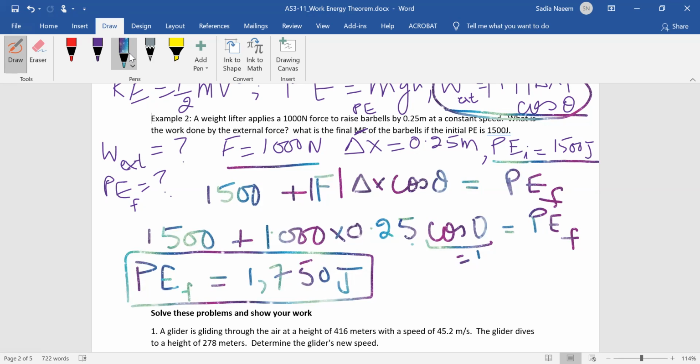One way to think about that is this. The weightlifter started with this initial potential energy. So obviously they didn't start at the ground level. They were holding the barbell maybe close to the knee level. Then they did work. By doing work, they added energy. How much energy did they add? This is equal to the work done, which is about 250 joules. And then when you add that to the initial potential energy, that gives you the final potential energy of the barbell at that new height, at 0.25 meters above that starting point.